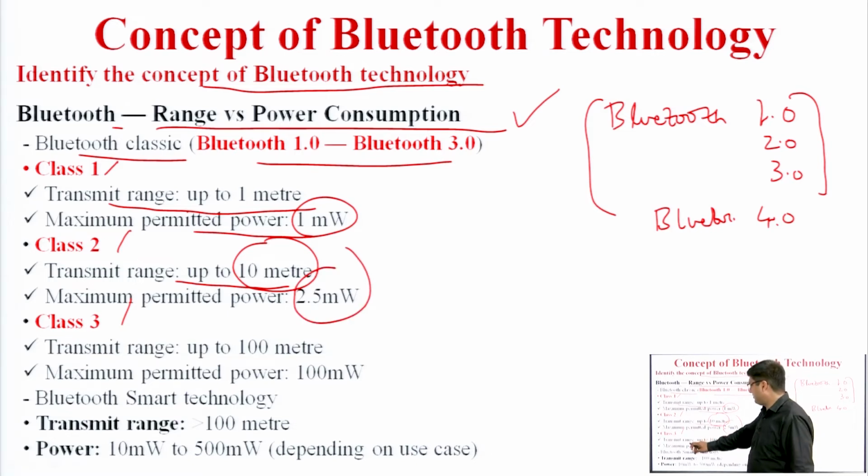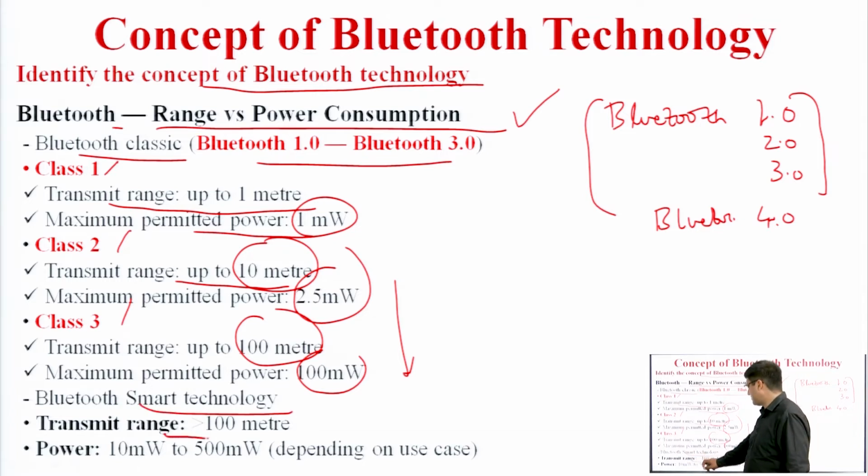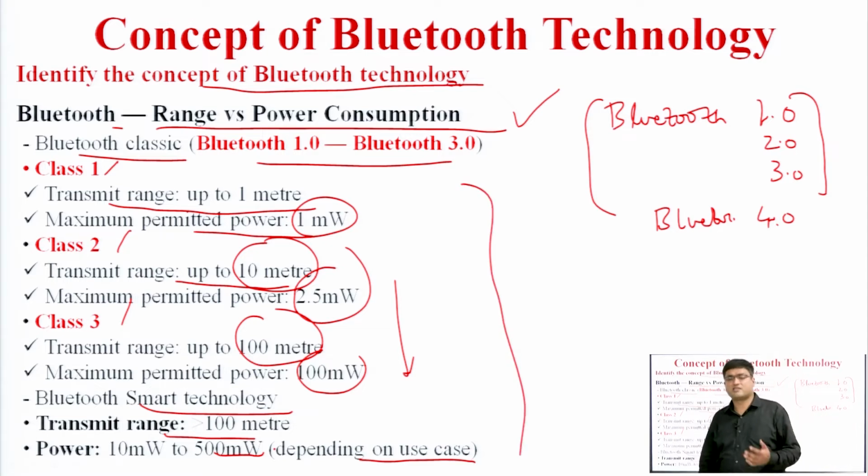And in class 3, we are increasing the range of Bluetooth devices up to 100 meters, and its power is also increasing, because if we are increasing the data rate, the power consumption will be more. It is directly proportional. After that, we have Bluetooth Smart Energy. Its transmitting range is greater than 100 meters, and its power is also increased as compared to other devices, up to 502 milliwatts. So depending on the use case, for whatever particular application we are using, as Bluetooth range increases, power consumption will be more.